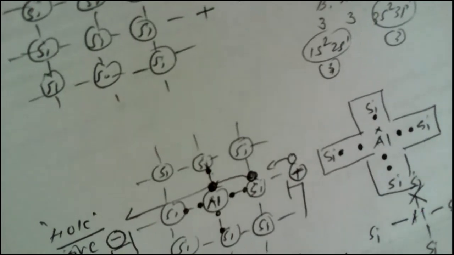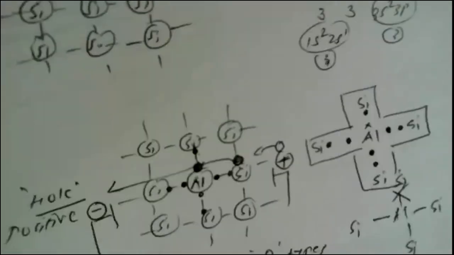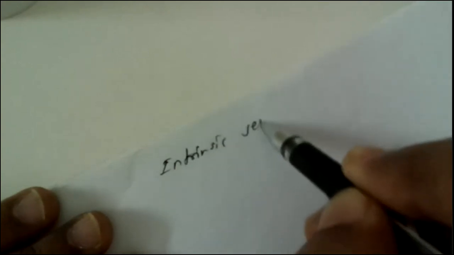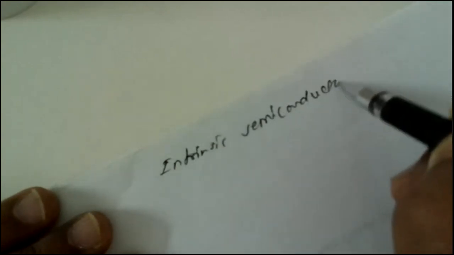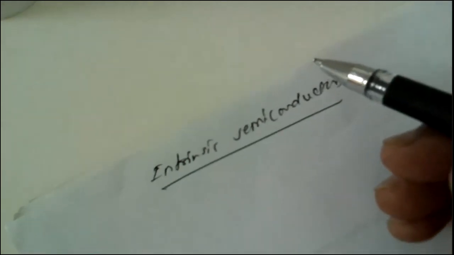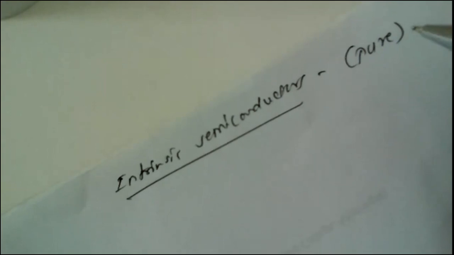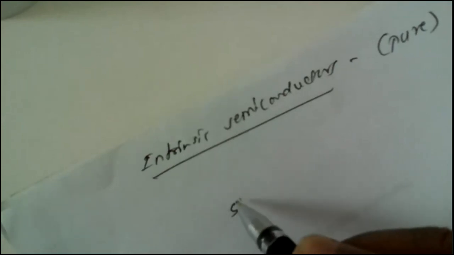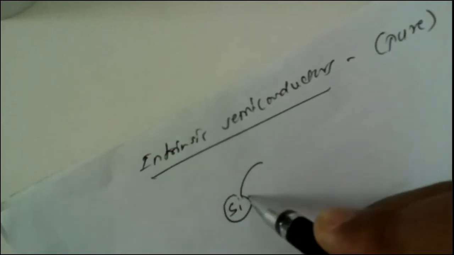Now we shall move to the intrinsic type of semiconductors, where again a similar type of explanation applies. Intrinsic semiconductors are also known as pure semiconductors because there is no necessity to add any impurity to improve the current conduction. Here, if we see the diagrammatic representation of silicon material, pure silicon material,